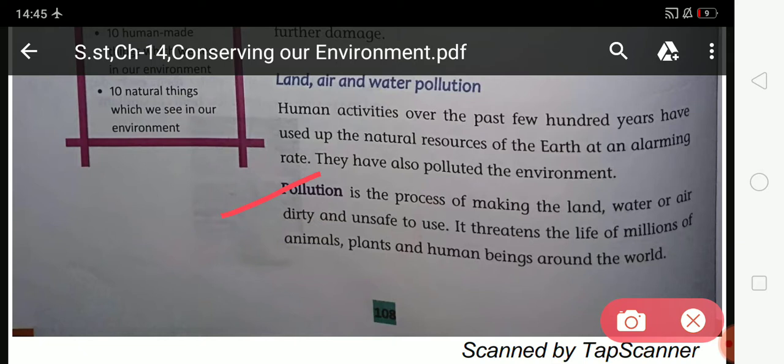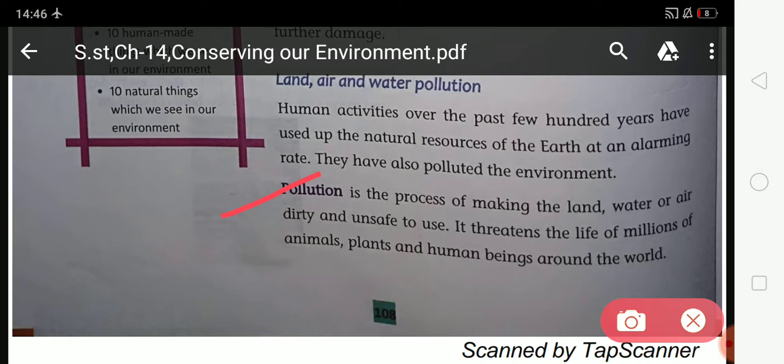So students, by pollution we can also take risk, and we should not pollute our environment. We should not pollute land, water and air, because we live on land, and when the land is polluted, then we are also at great risk. When water is polluted, then we don't have safe water to use, and when the air is polluted, then we don't have safe air for breathing.